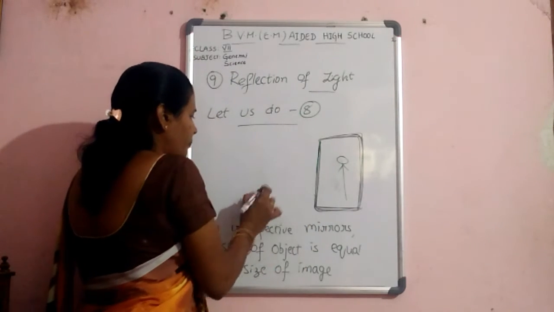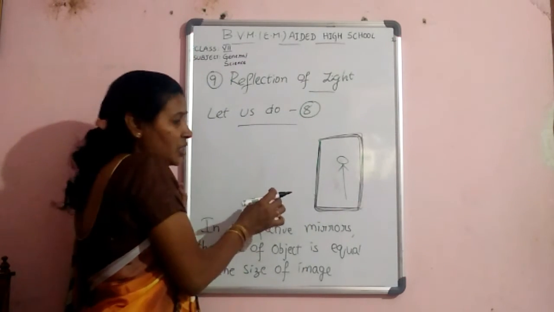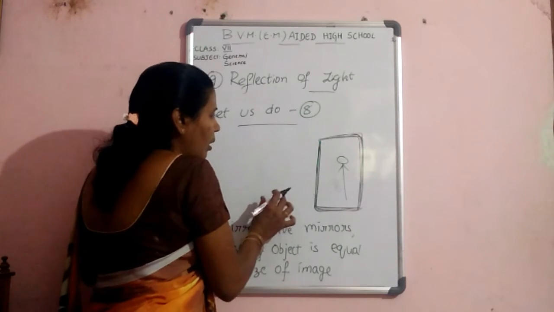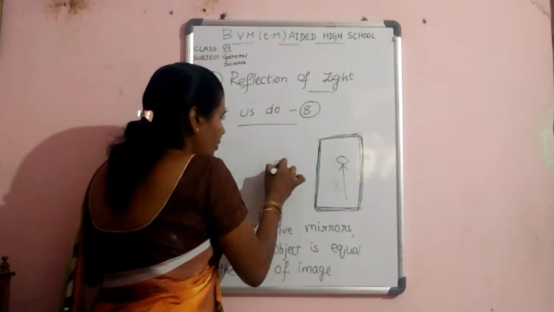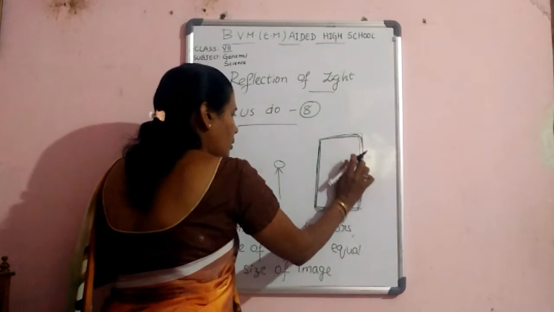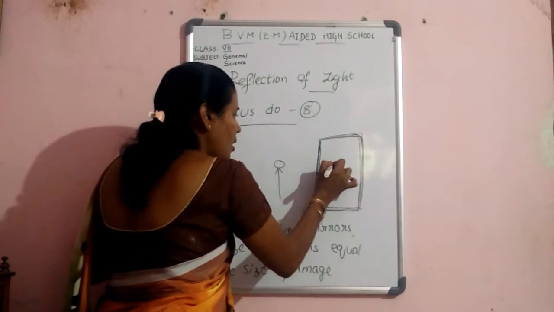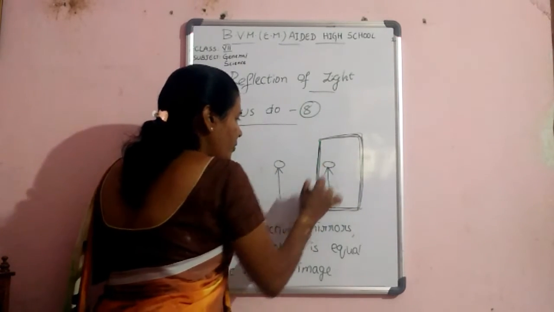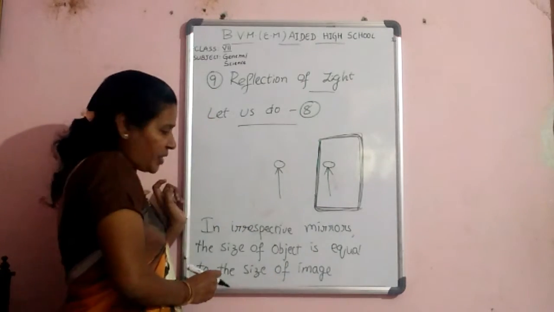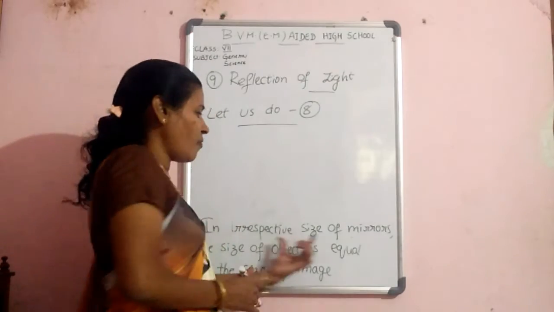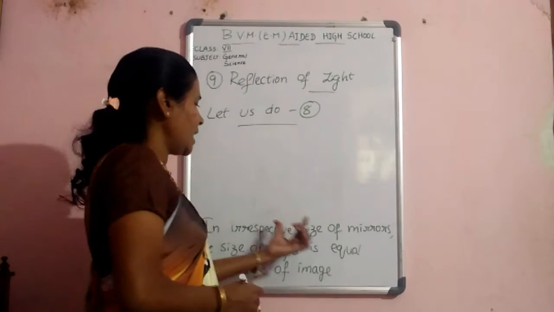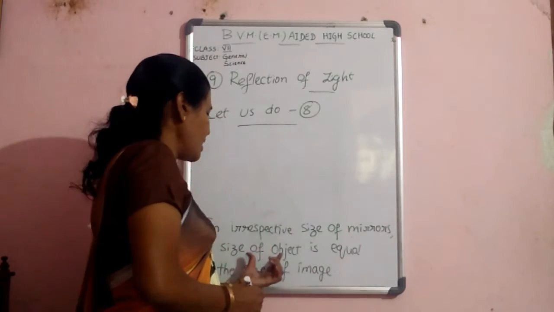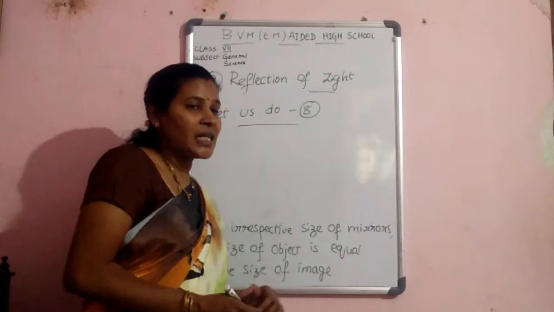Next, step forward to the mirror and observe your image. Then the size of your body is also equal to the size of your image. In irrespective sizes of mirrors, the size of the object is equal to the size of the image. Understood, children?